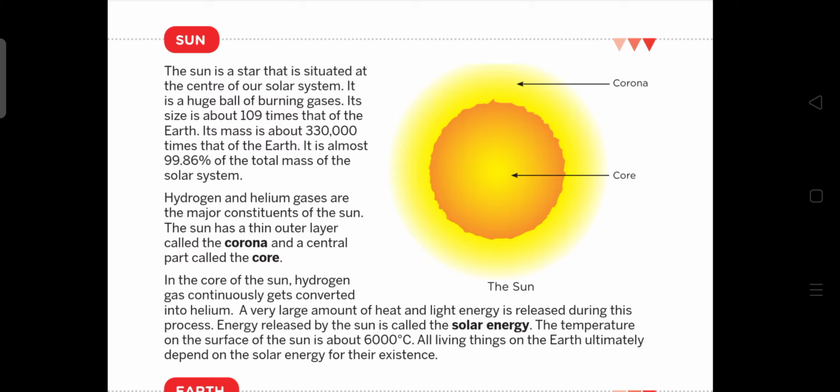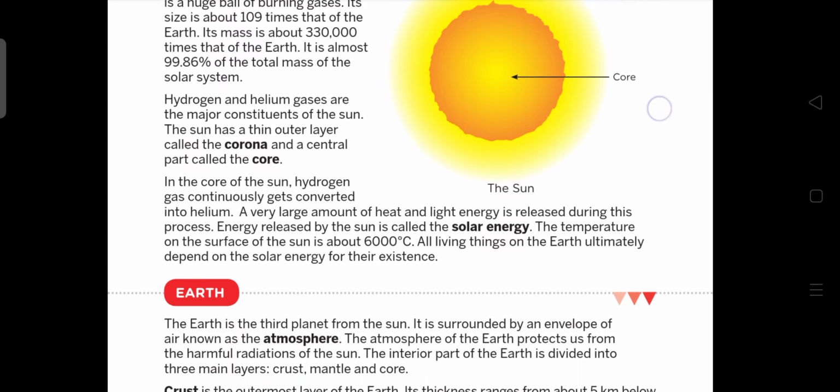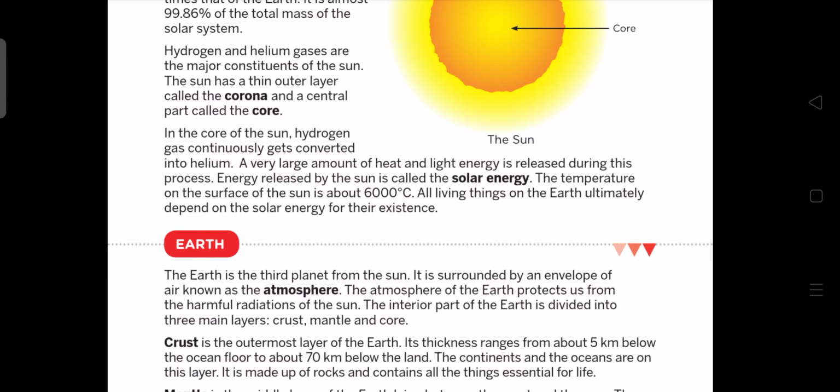Okay, so these are some important points. In the core of the sun, hydrogen gas continuously gets converted into helium. A very large amount of heat and light energy is released during this process. Energy released by the sun is called solar energy.